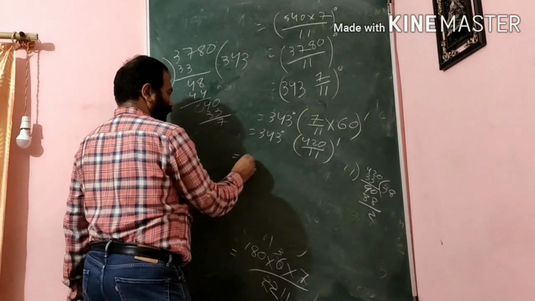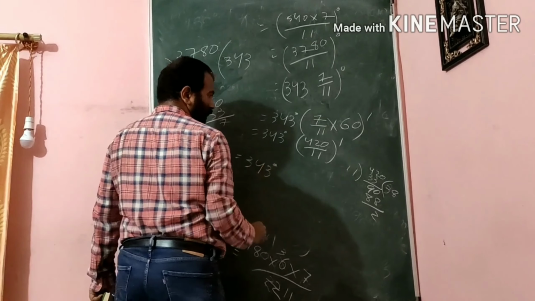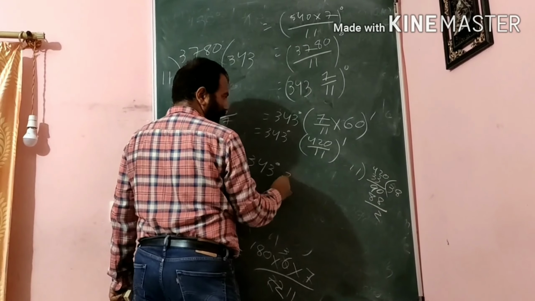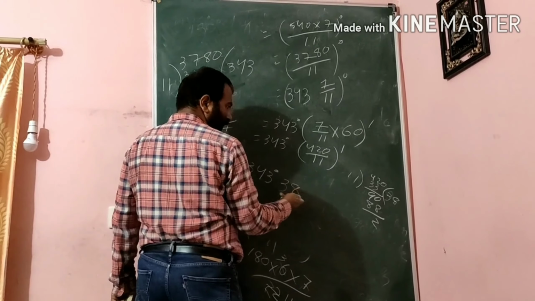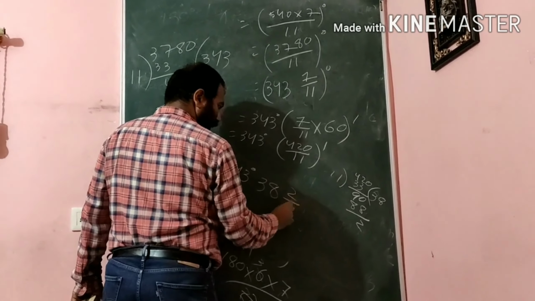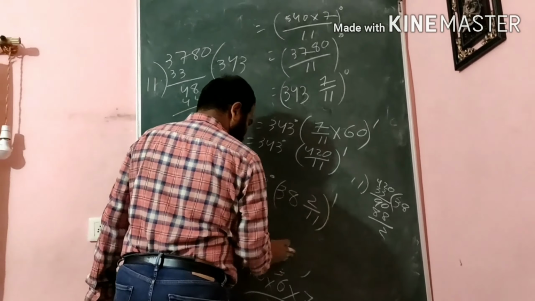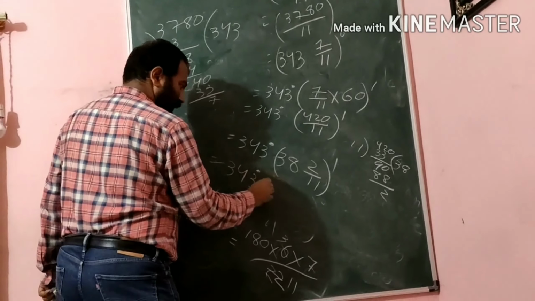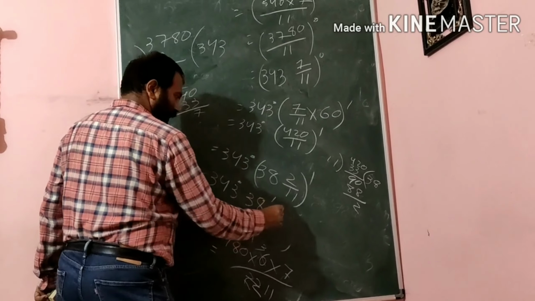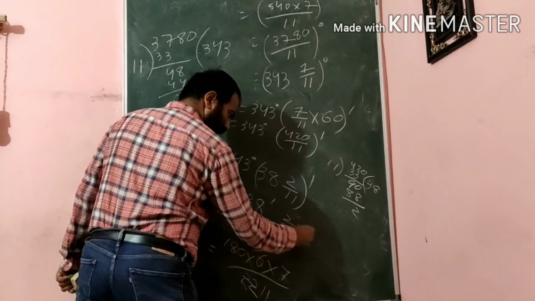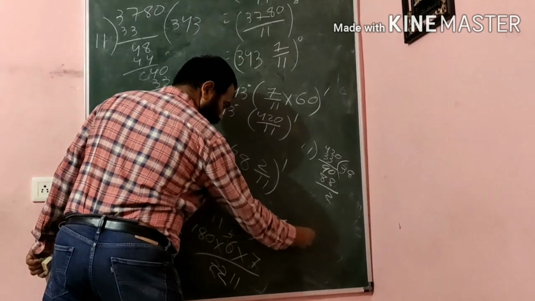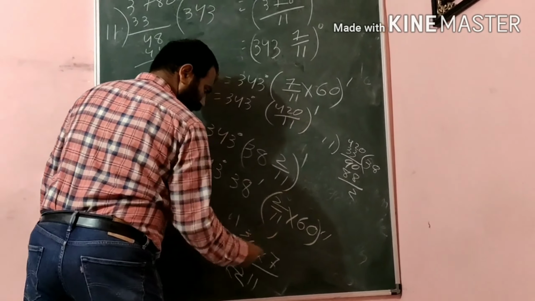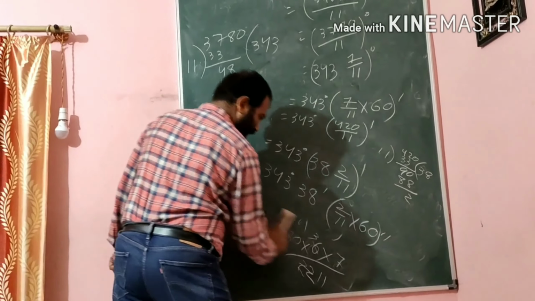Here we are getting 343 degree, 38 minute, or 38 whole 2 by 11 minute we can say. But here again we get a fraction, so 343 degree, 38 minute, here 2 by 11 minute into 60 second we will do it here. Okay. So what is the final result?